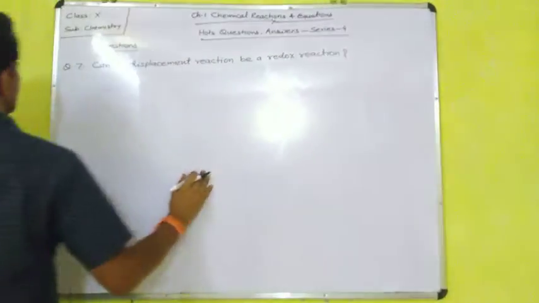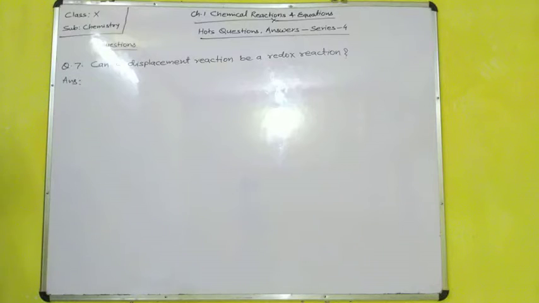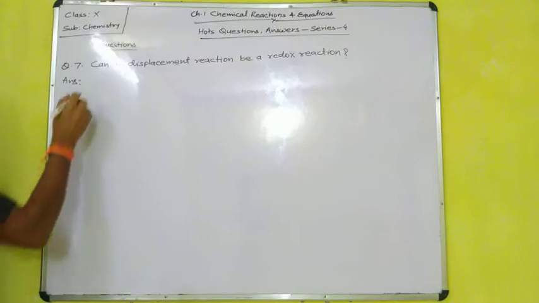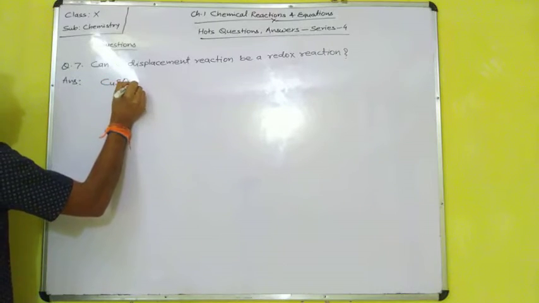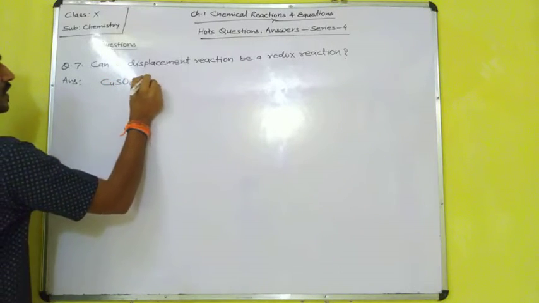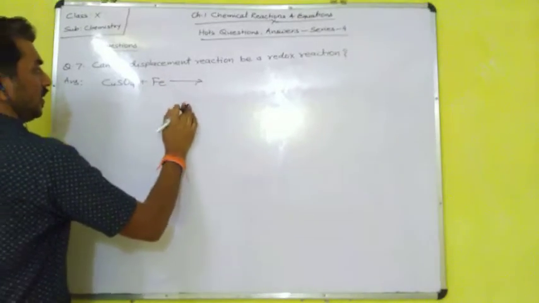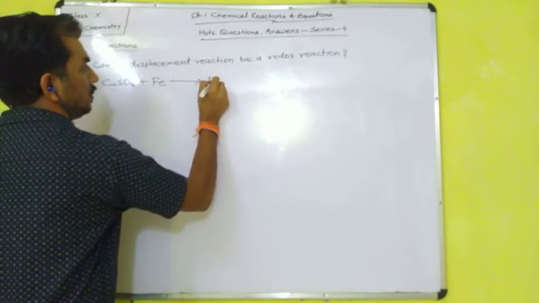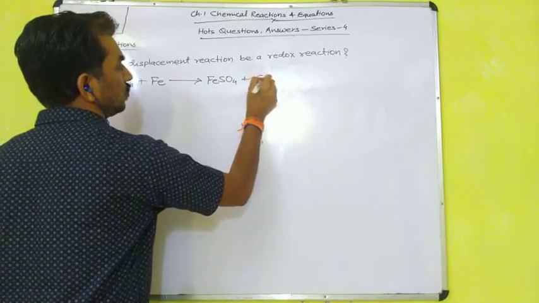Now, answer. First we have to take one example of displacement reaction. Suppose we talk about copper sulfate plus iron. It forms a displacement reaction and forms ferrous sulfate plus copper.